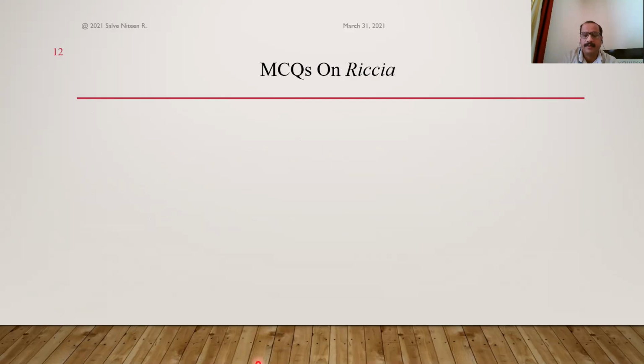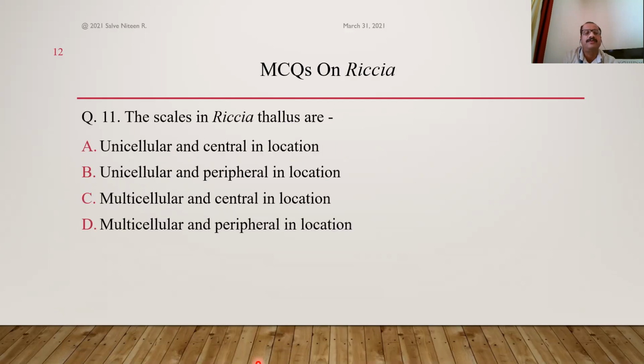Okay. Next one. The scales in Riccia thallus, Riccia plant body, again the same options, but the answer will of course be different. Scales are multicellular and peripheral, marginal in position. Scales are multicellular, ligulate. They are present at the periphery on the ventral surface, whereas the scales are crowded near the apex, at the apical region, to protect the apical cell, which is present in the apical notch. That is the meristematic cell. It has to be protected. So here the correct option will be option D. That is the answer.